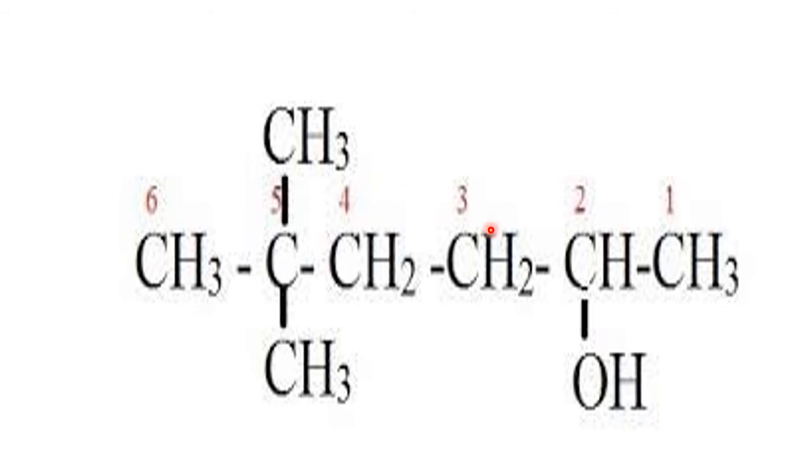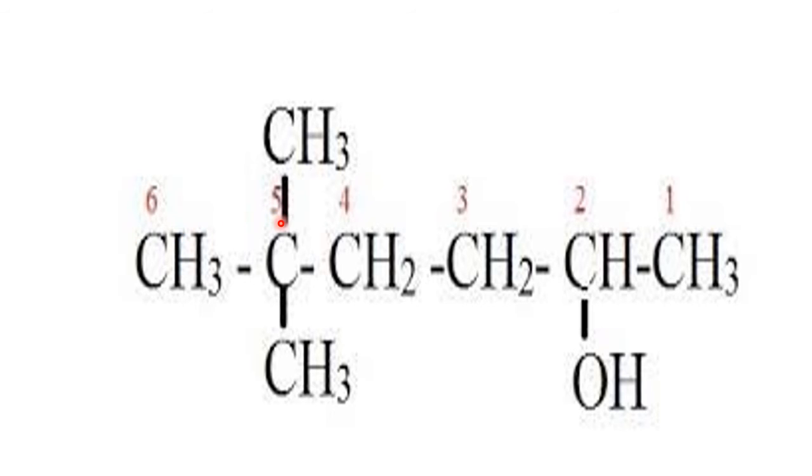This one. Here the OH group is on this carbon atom. So this carbon atom should get the least number because this is the functional group, the alcoholic group. So you have to number from right to left only, so that this gets the least number 2. Accordingly it is 1 2 3 4 5 and 6.